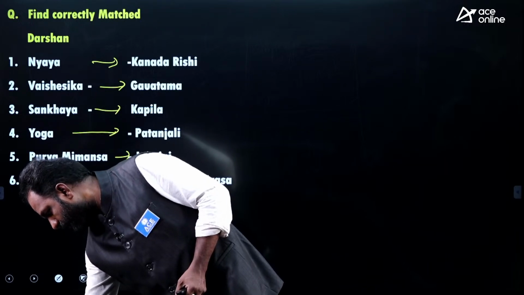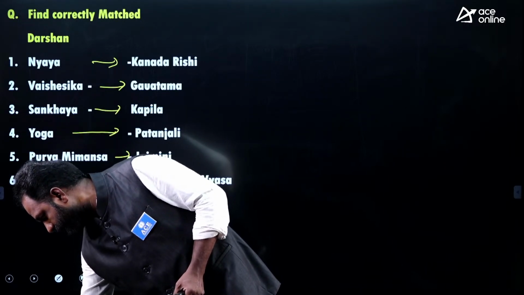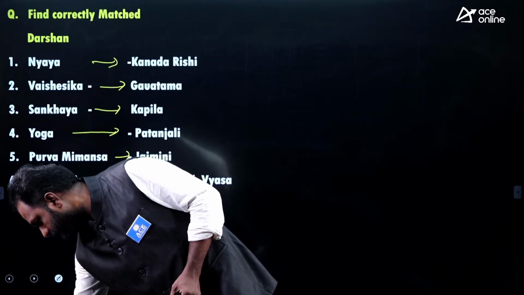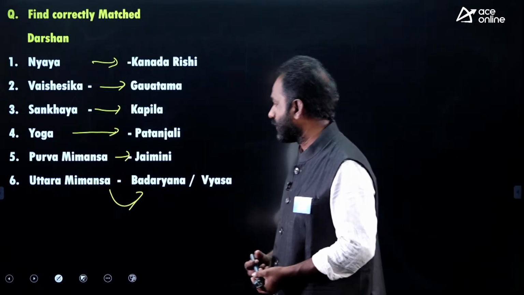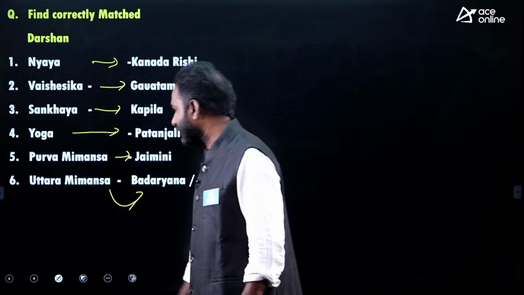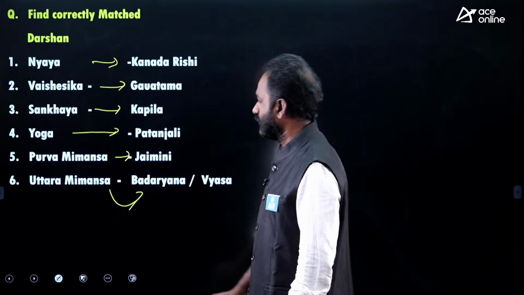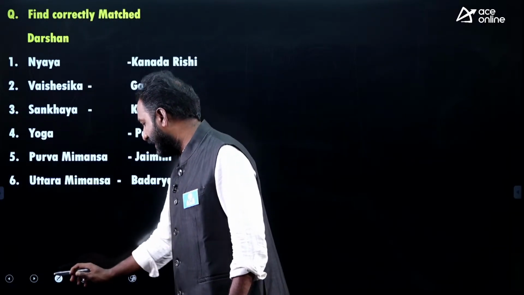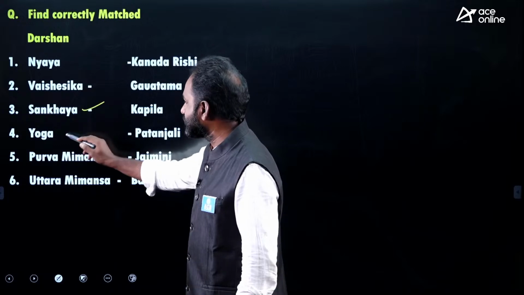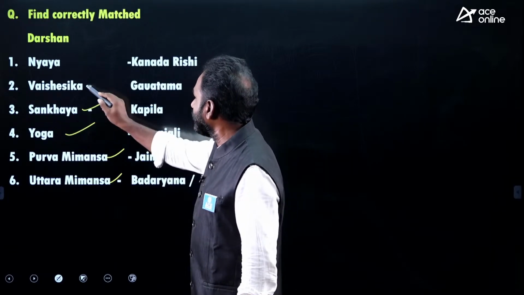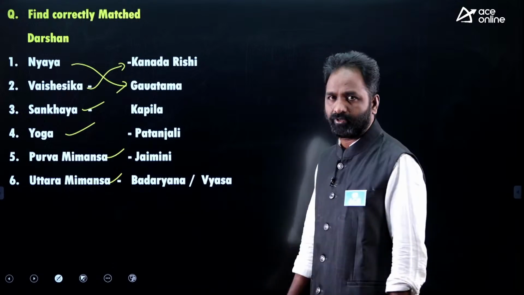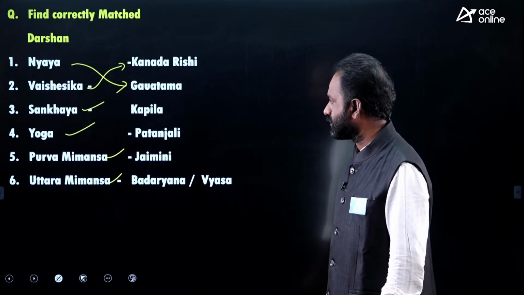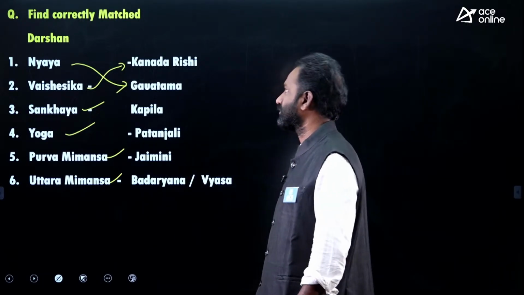Which one is correctly matched? So this is the information I am giving instead of asking a question. Only one thing here is incorrectly matched; this is correctly matched, this is correctly matched, correctly matched, correctly matched. Vaisheshika, Kanada Rishi, Nyaya and Gautama. Nyaya, Gautama. We call them the six darshanas. This is a repeated question in examination.